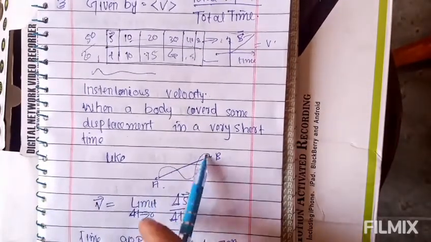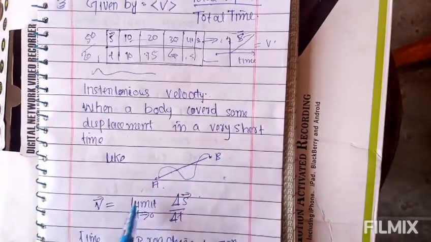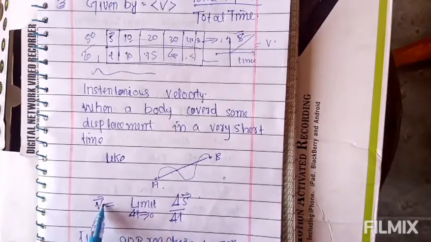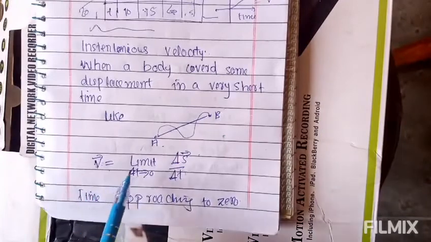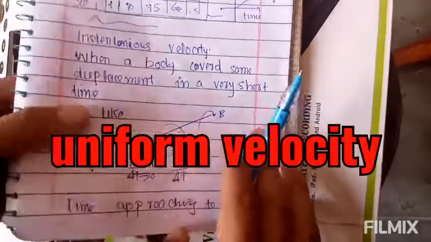This is the distance, but in a very short time. So we write v is equal to the limit as delta t tends to 0 of delta s divided by delta t. The limit means the time is approaching 0. It will not be 0, but it will be approaching 0.